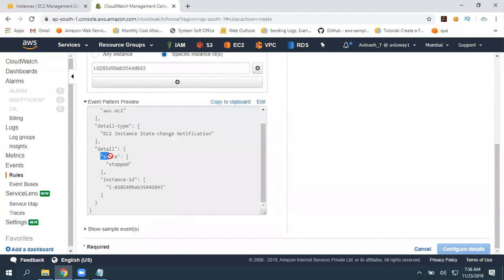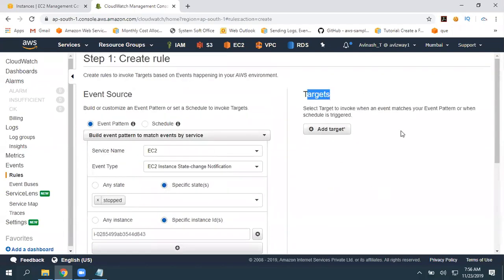So when the instance state changes to stopped on this particular instance, then here is a target. We are going to trigger an SNS topic. In our S3, we created one topic, important notifications topic. If you still have that SNS topic, use that. If you do not have that particular topic, create a new SNS topic.